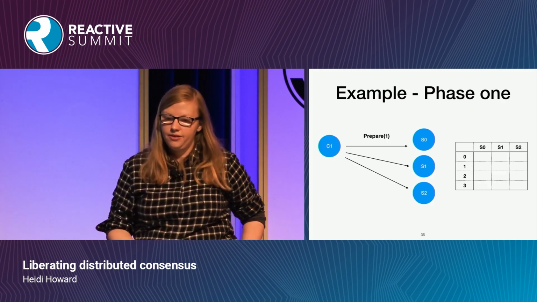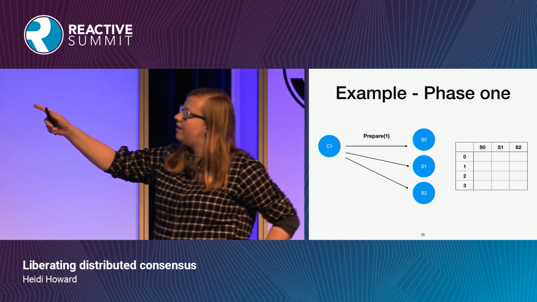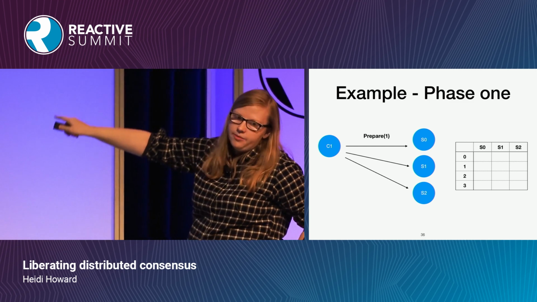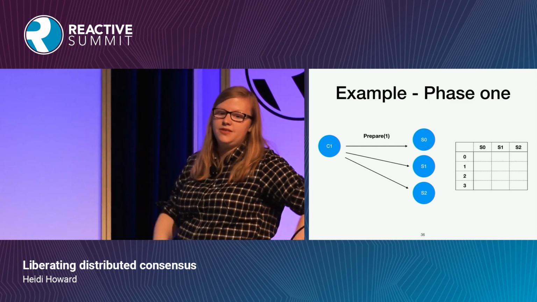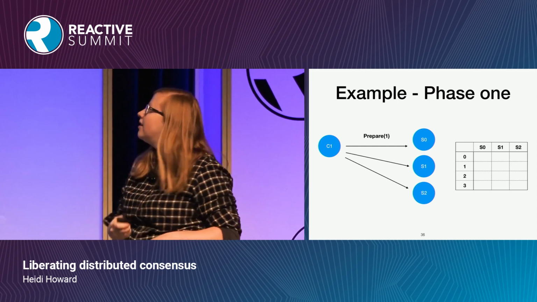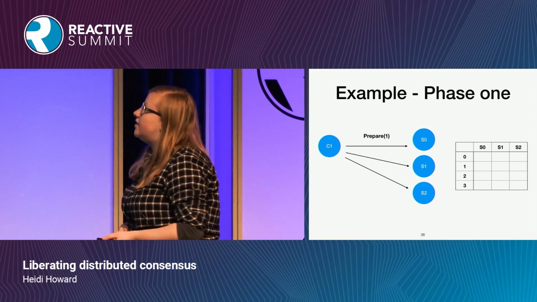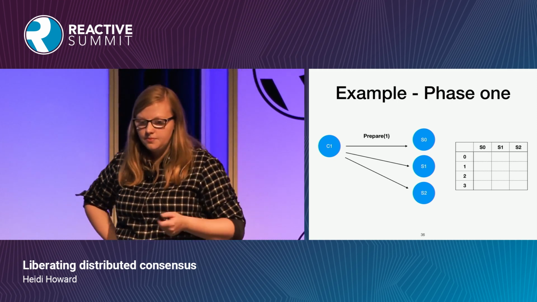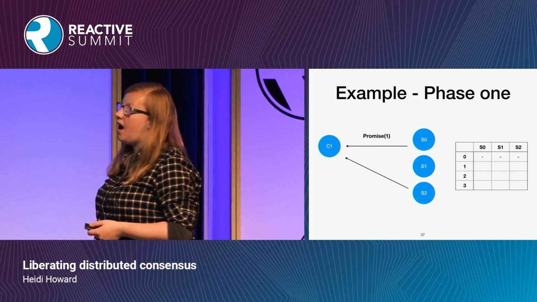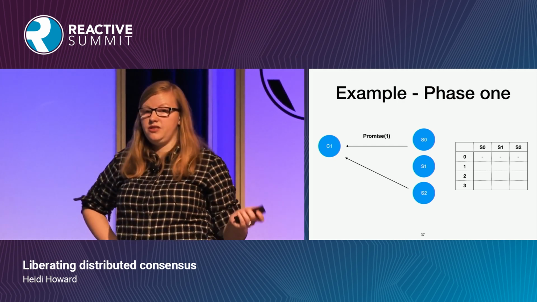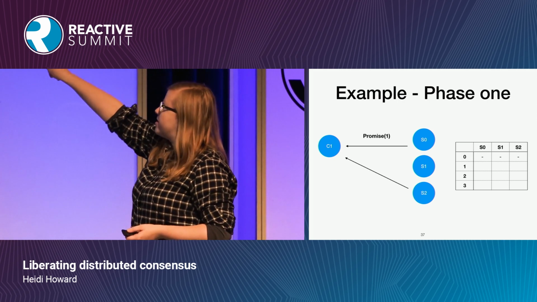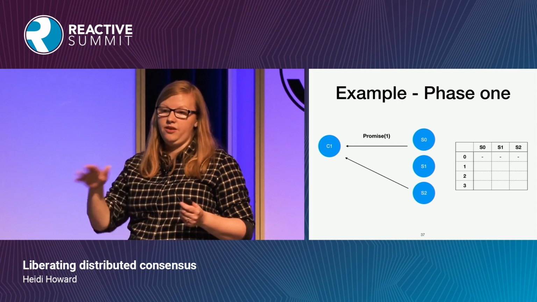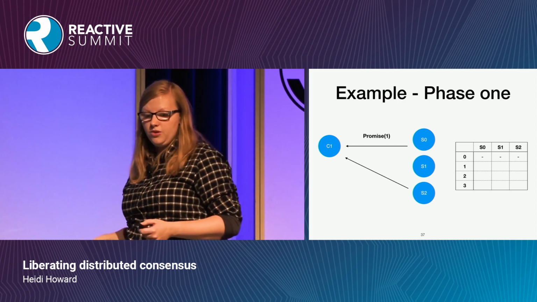So here is an example of what this might look like in practice. We've got one client, this is client 1, and we've got 3 servers, and this server table here, in which nothing has happened. The system has just woken up and entered the world. The client is going to send a message, prepare 1, where 1 is the epoch that the client has decided to use. And the servers respond saying promise, and the message doesn't need to include anything else. What they've done is written nil into epoch 0, basically blocking epoch 0 and making sure that nothing changes in any previous epochs.